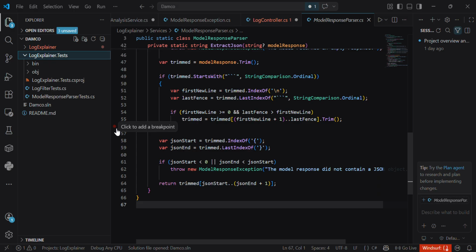Fifth, there is no authentication or authorization for a real production system. This would be important because logs may contain sensitive information like tokens, user IDs, database details, or internal service names. So I would also improve privacy and security by masking sensitive values before sending logs to the model. For example, passwords, API keys, tokens, emails, and connection strings.